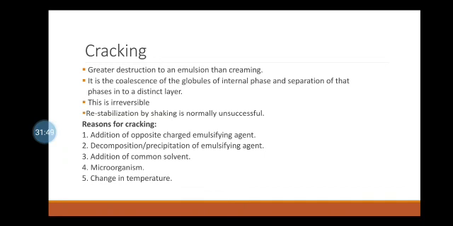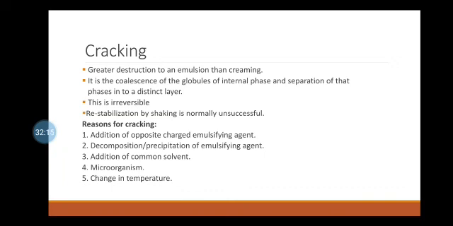Soaps of monovalent metals produce O/W type of emulsions, whereas soaps of divalent metals produce W/O type of emulsions. But the addition of a monovalent soap to a divalent soap emulsion or a divalent soap to a monovalent soap emulsion leads to the cracking of the emulsion. Second one is by decomposition or precipitation of an emulsifying agent.